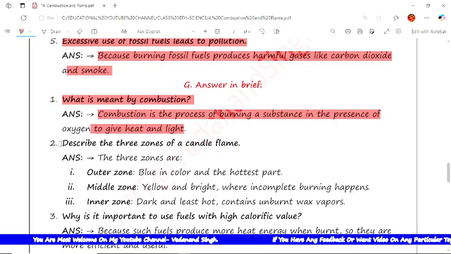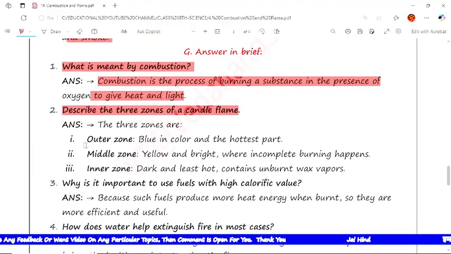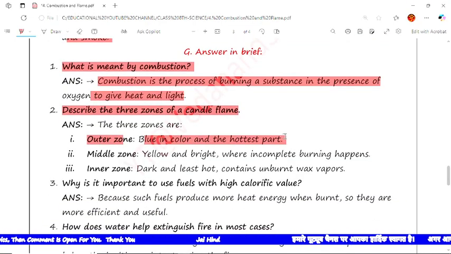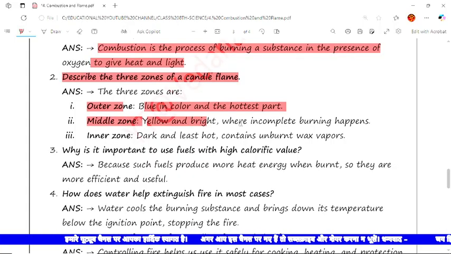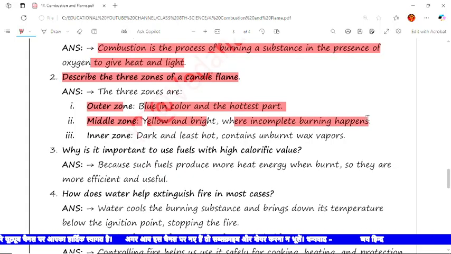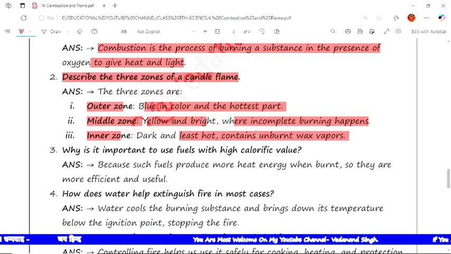Now the next question is, describe the three zones of a candle flame. We have to give the description of the three zones. There are three zones. First is the outer zone. The outer zone is blue in color and is the hottest part. Next is the middle zone, yellow and bright, where incomplete burning happens. And the next is the inner zone, dark and least hot, containing unburned wax vapor. These are the three zones, and we have written the answer in short.